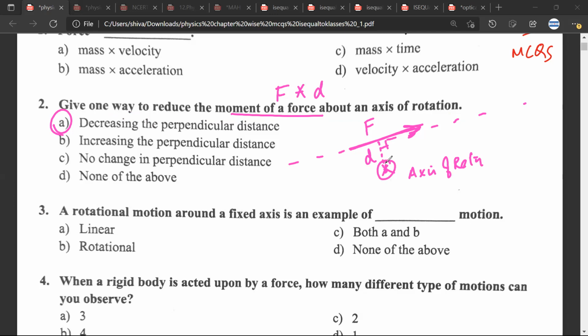Mr. CB, any doubt? No doubt. So one way to reduce the moment of force would be decreasing the perpendicular distance. This perpendicular distance has to be decreased. Good. Question number 3.